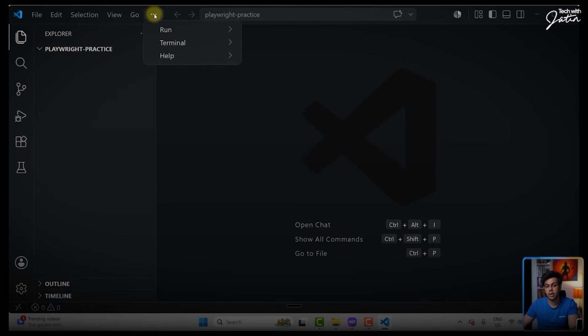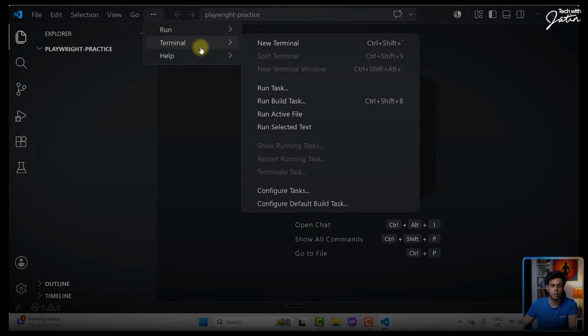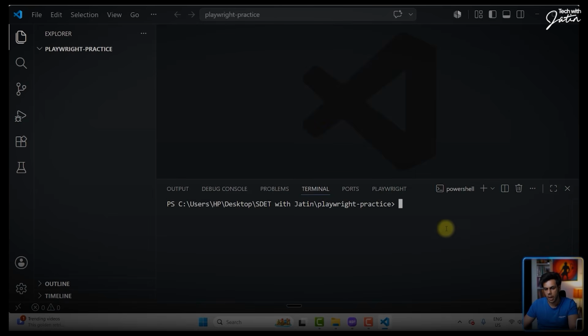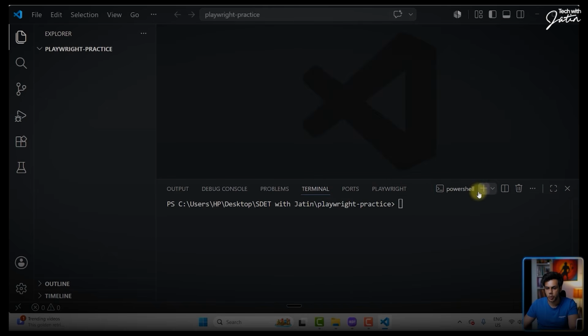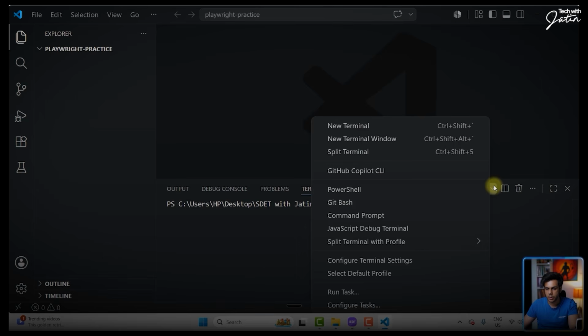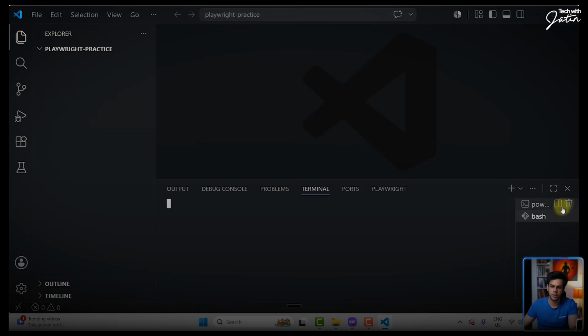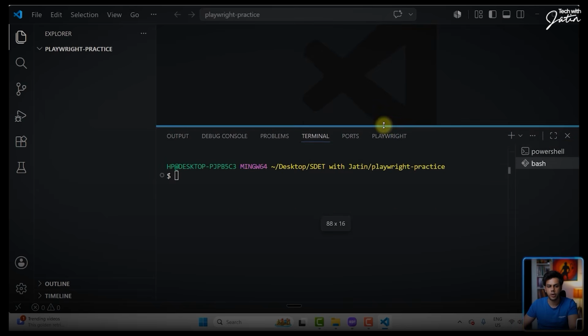The next thing is I'm going to click on the three dots over here, go to the terminal and click on new terminal. And from PowerShell, let me change this to Git Bash. This is something I need. Perfect. Okay, now what do we want to do?